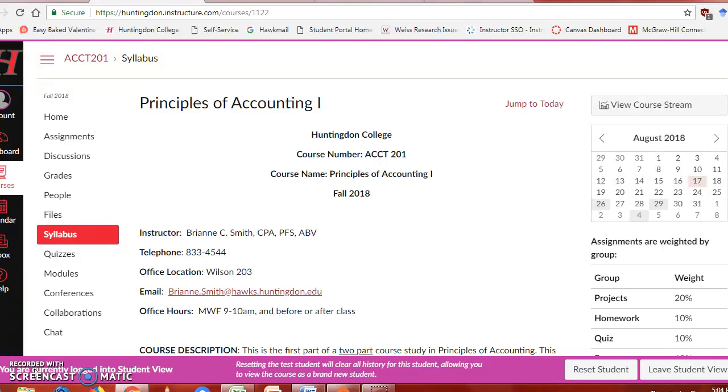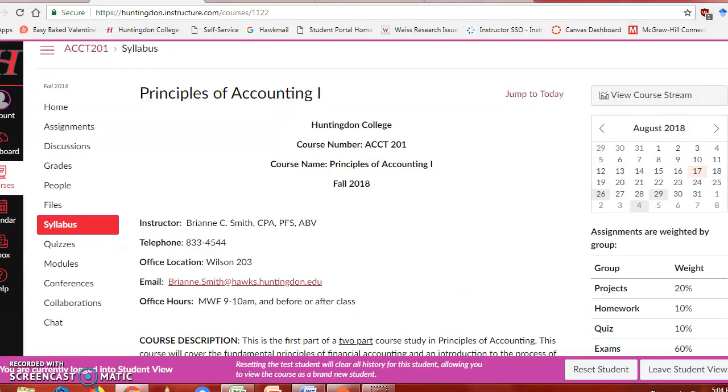What I'm planning to do is give you just a quick overview of the important areas of Canvas that I want you to make sure to get familiar with sooner than later, so that you can find all of your assignments and information that you need to know.